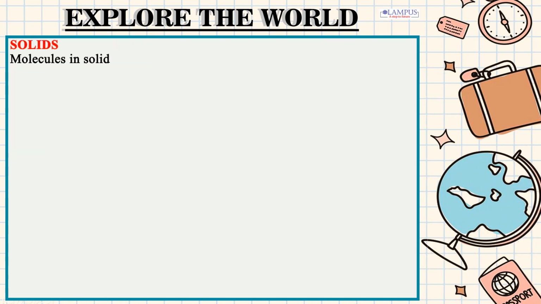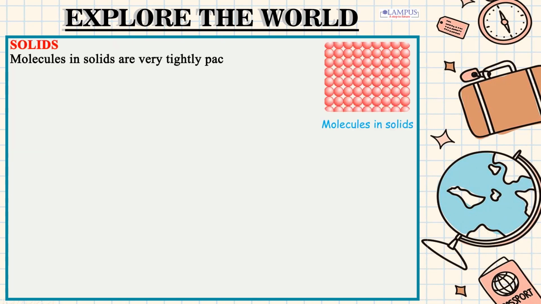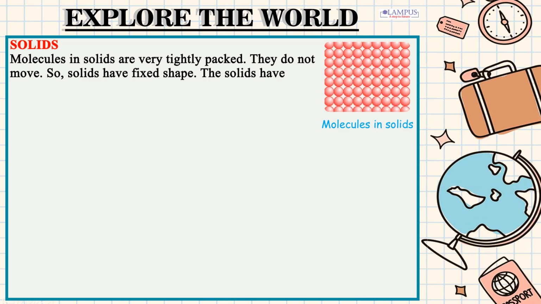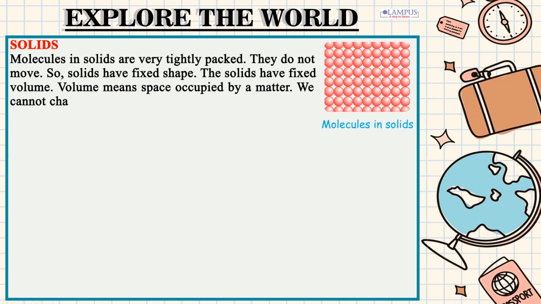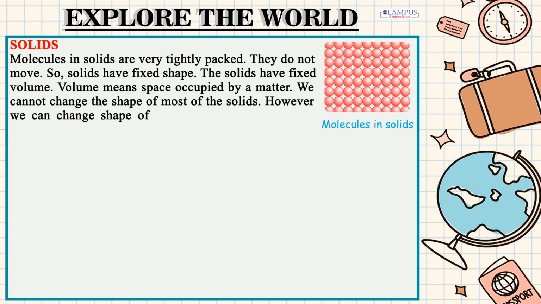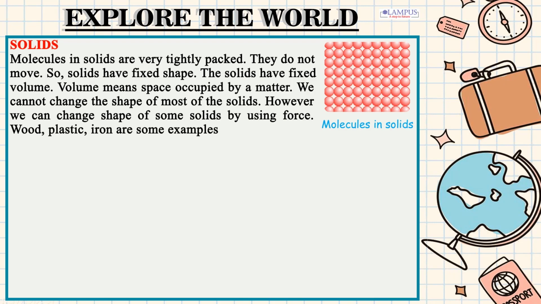Solids. Molecules in solids are very tightly packed. They do not move. So, solids have fixed shape. The solids have fixed volume. Volume means space occupied by a matter. We cannot change the shape of most of the solids. However, we can change shape of some solids by using force. Wood, plastic, iron are some examples of solids.